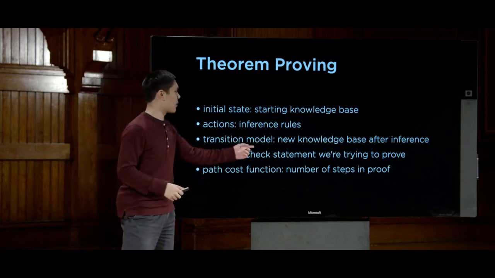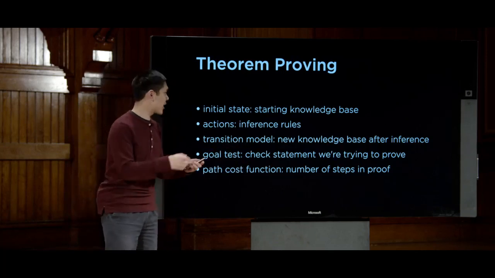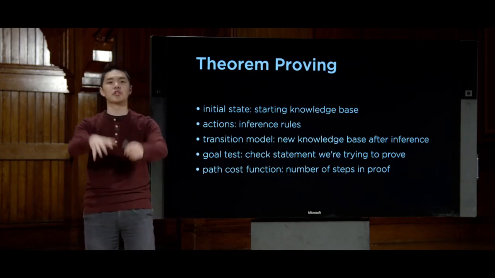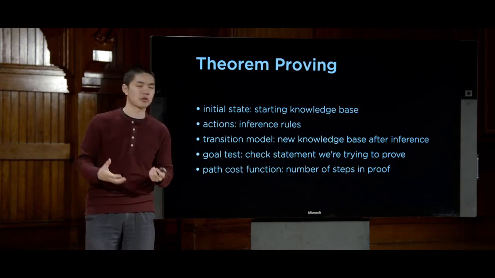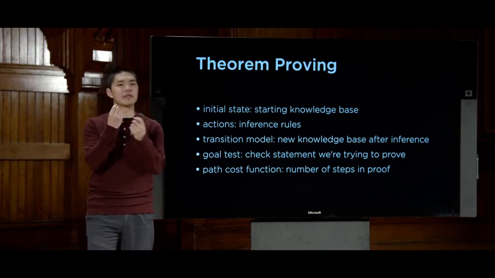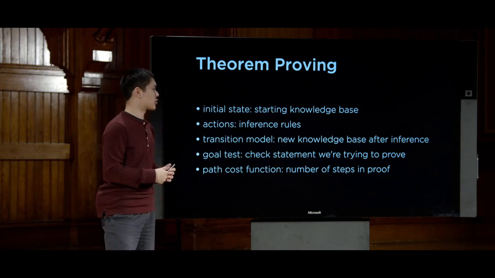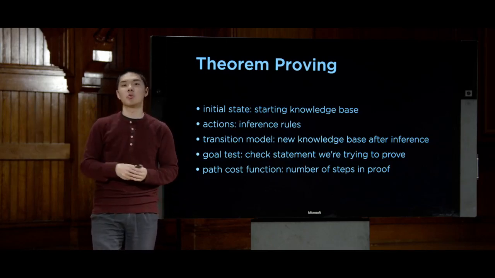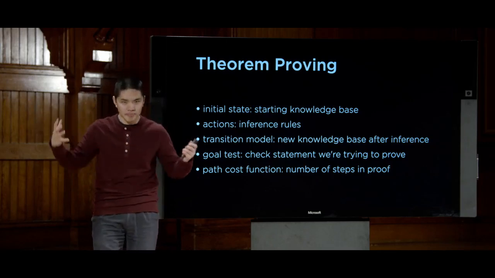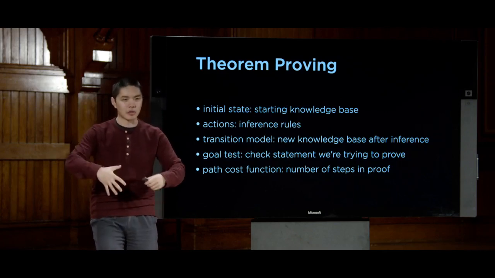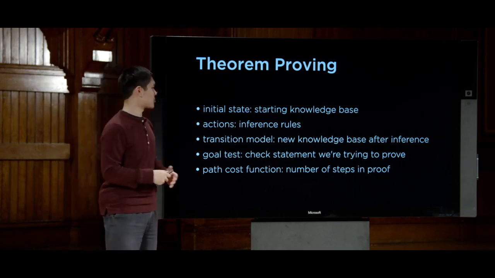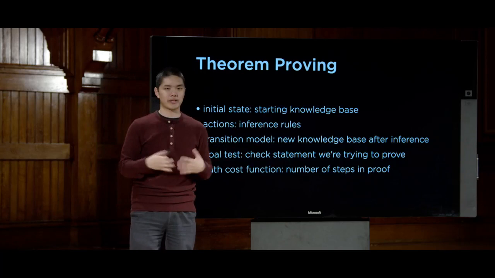The transition model just tells me, after I apply the inference rule, here is the new set of all of the knowledge that I have, which will be the old set of knowledge, plus some additional inference that I've been able to draw, much as in the same way we saw what we got when we applied those inference rules and got some sort of conclusion. That conclusion gets added to our knowledge base, and our transition model will encode that.